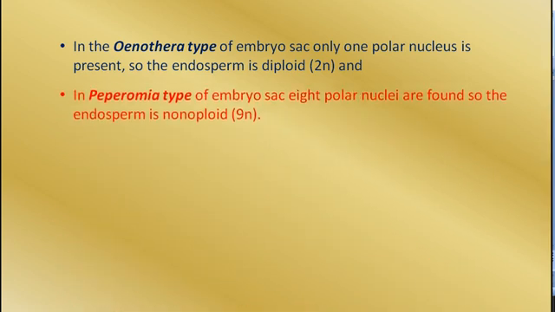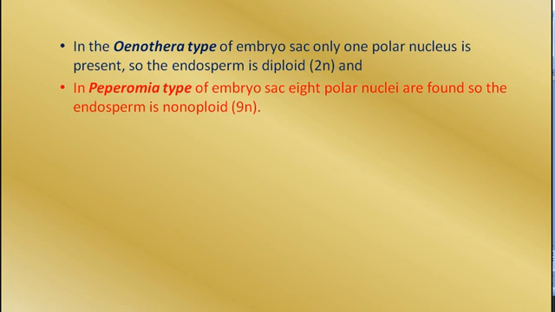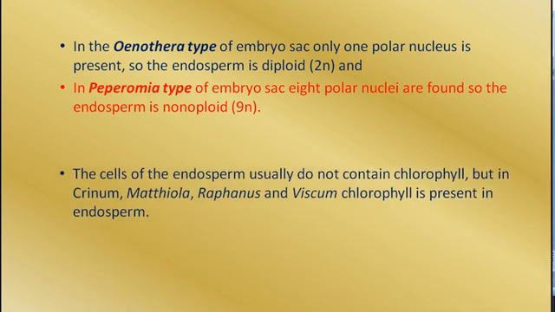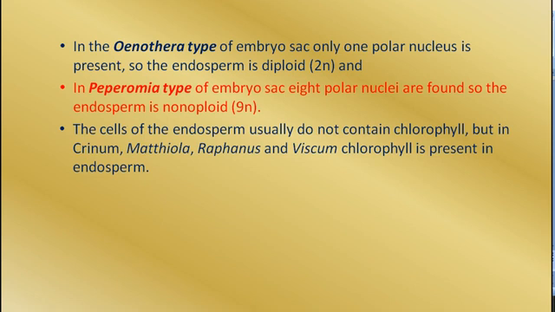But in case of the Peperomia type of embryo sac, there are 8 polar nuclei, and when they fuse together, they form an octaploid secondary nucleus. After fertilization, the endosperm becomes nonaploid, that is 9 sets of chromosomes. So these are two peculiar exceptions to the triploid case of endosperm.